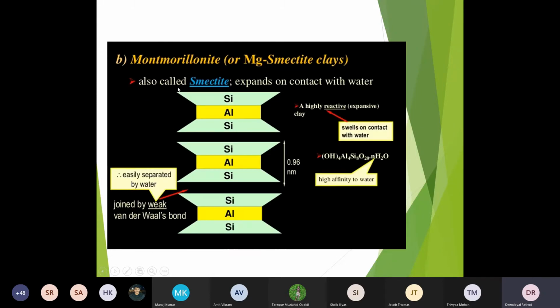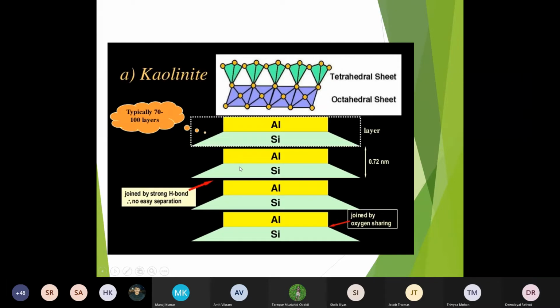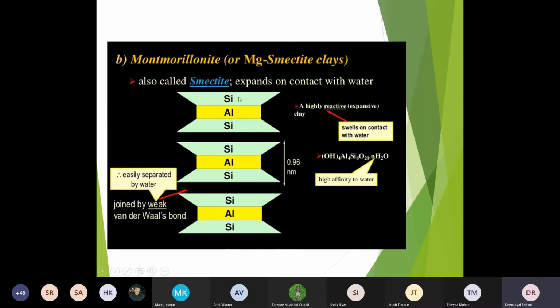The next mineral is the montmorillonite mineral. This is a very important mineral. It is also called smectite. Here, what is happening is this alumina sheet is sandwiched between both silica sheets. Look at the difference. The alumina sheet is sandwiched between both silica sheets here.